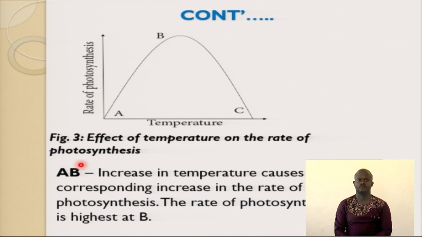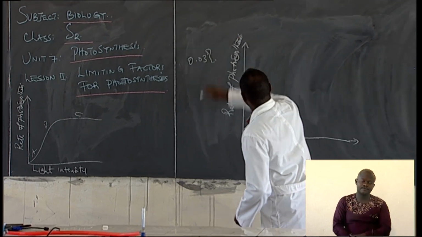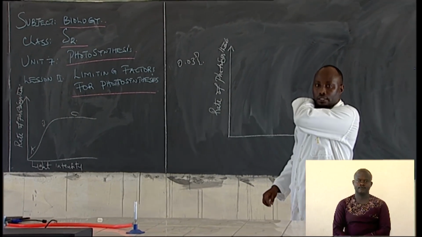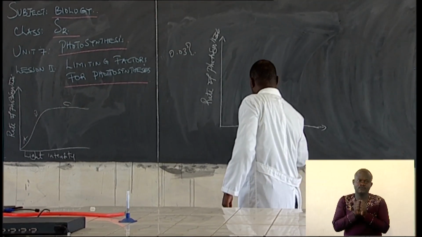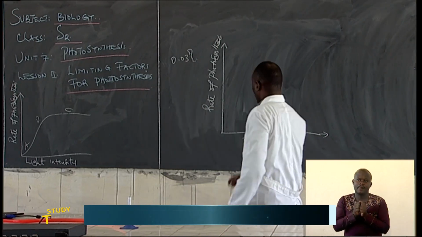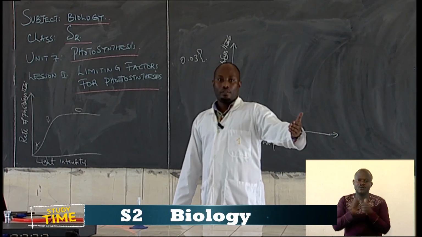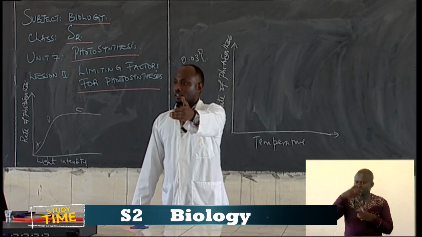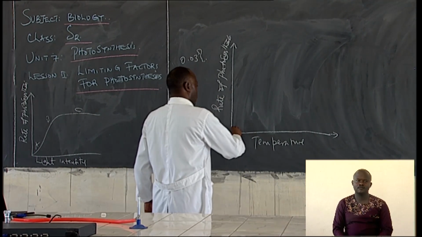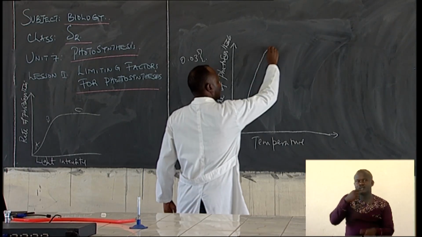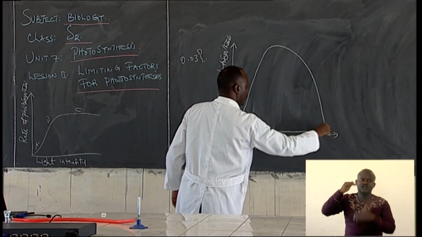On this side, we talk about the rate of photosynthesis. Then we talk about temperature. What happens as the temperature increases, and when the temperature is very low? Let me try to draw the graph. The graph will just be increasing and reach where it will start sloping down.